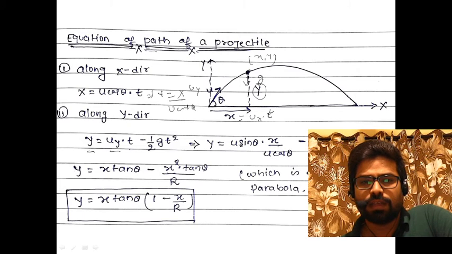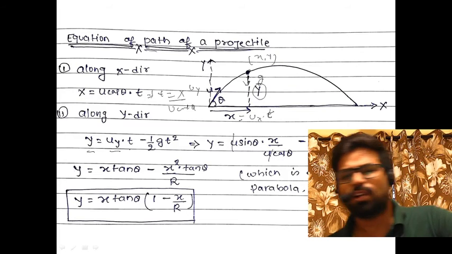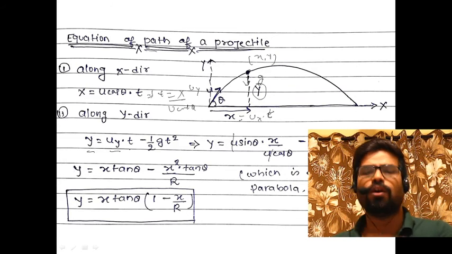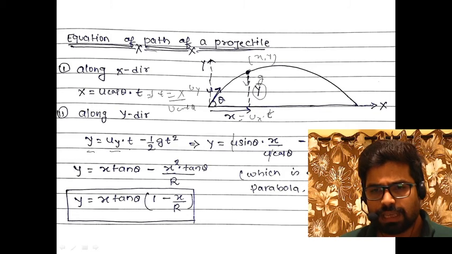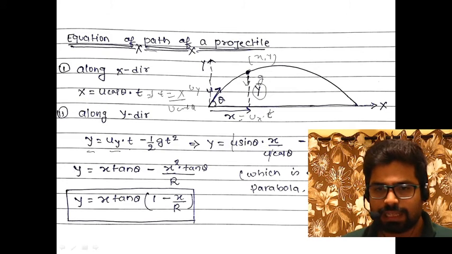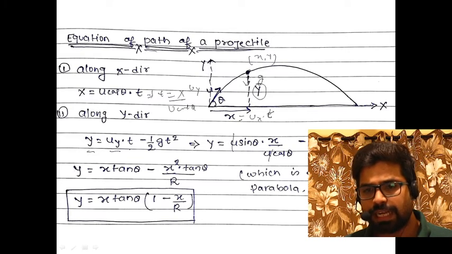Put it here. U will cancel out. Here we have the expression as x square upon u square cos square theta. Multiply by sin theta in the numerator and denominator. Why? Because we want to form a new expression in terms of tan theta. Now see, if I take common sin by cos, which is tan theta, then the bottom part will be 2 times u square sin theta into cos theta upon g, and this is the expression of range.